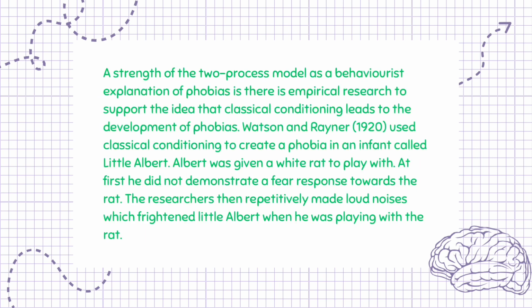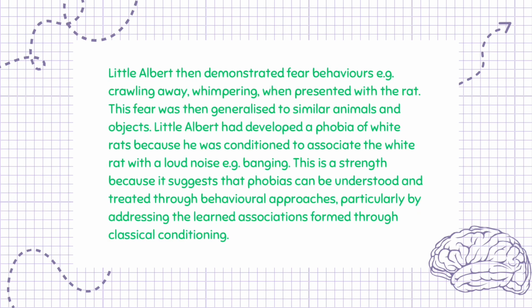A strength of the two-process model as a behaviorist explanation of phobias is there is empirical research to support the idea that classical conditioning leads to the development of phobias. Watson and Rayner, 1920, used classical conditioning to create a phobia in an infant called Little Albert. Albert was given a white rat to play with. At first he did not demonstrate a fear response towards the rat. The researchers then repetitively made loud noises which frightened Little Albert when he was playing with the rat. Little Albert then demonstrated fear behaviors, e.g. crawling away, whimpering, when presented with the rat.